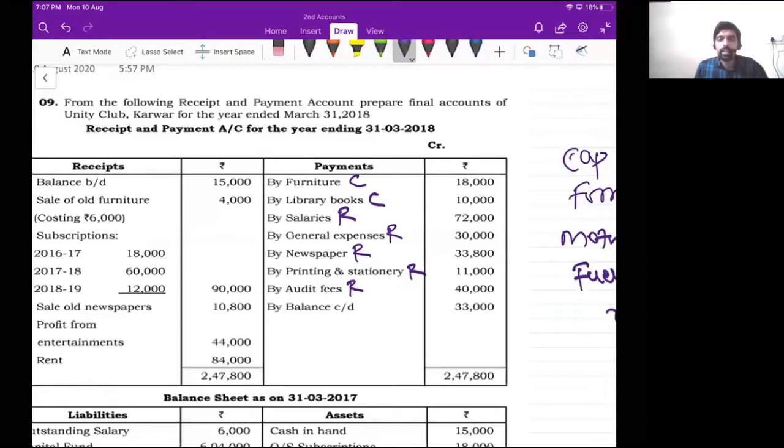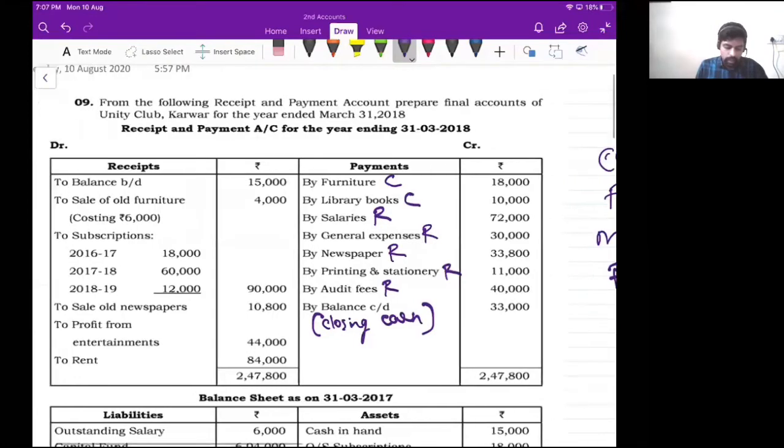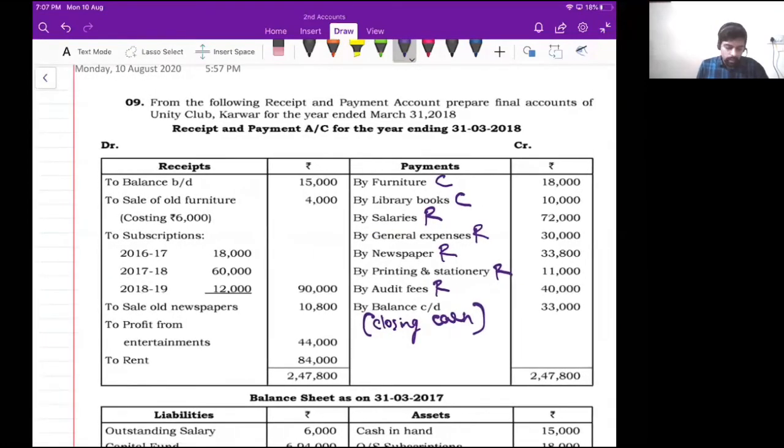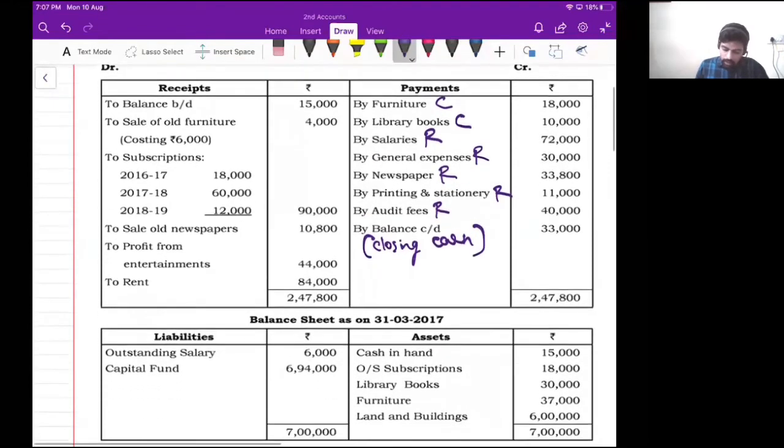This balance carried on is the closing cash balance. This is closing cash balance. Got it? Okay, now you come to receipt side. So receipt side, first one is balance brought down 15,000. See here, opening cash in hand. Opening cash in hand is 15,000, right? So here balance brought down is 15,000. So basically this is opening cash in hand. You just have to ignore this.